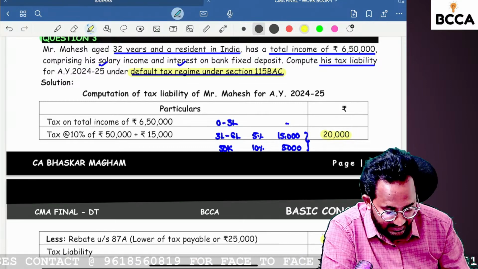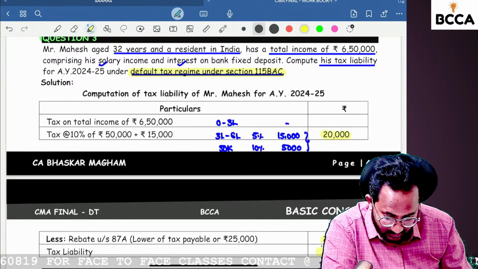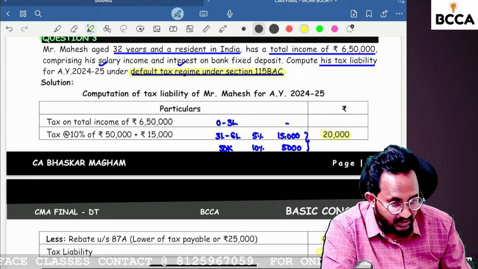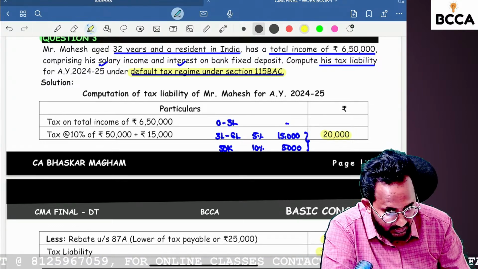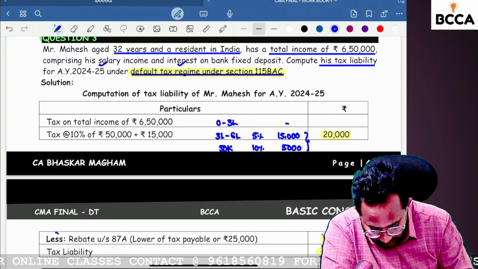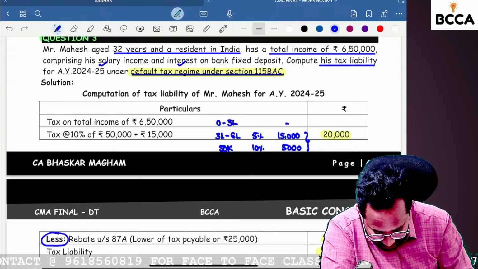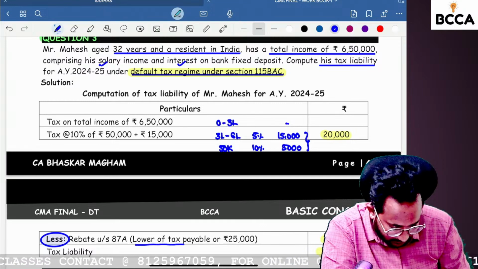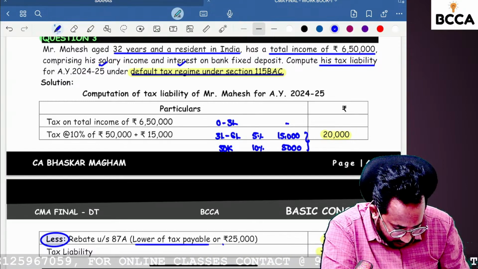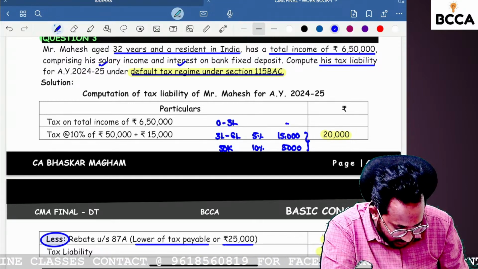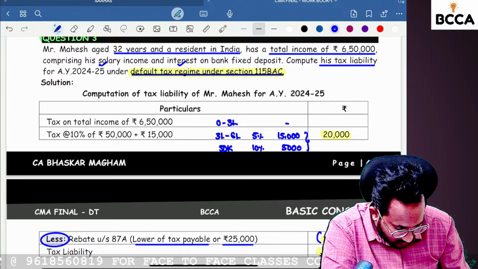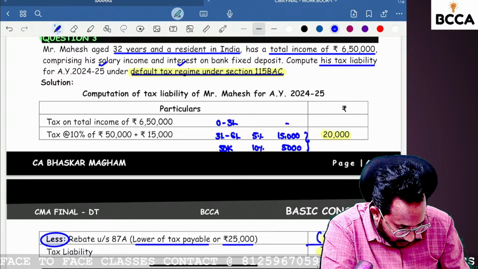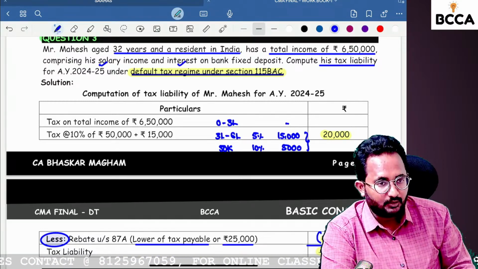So the entire tax payable will be received as rebate. Have you understood? From the tax liability of 20,000, we have to reduce the rebate. Can you tell me the rebate amount? The rebate amount is the lower of tax payable or 25,000. If you reduce this 20,000, you will get the tax payable as nil.